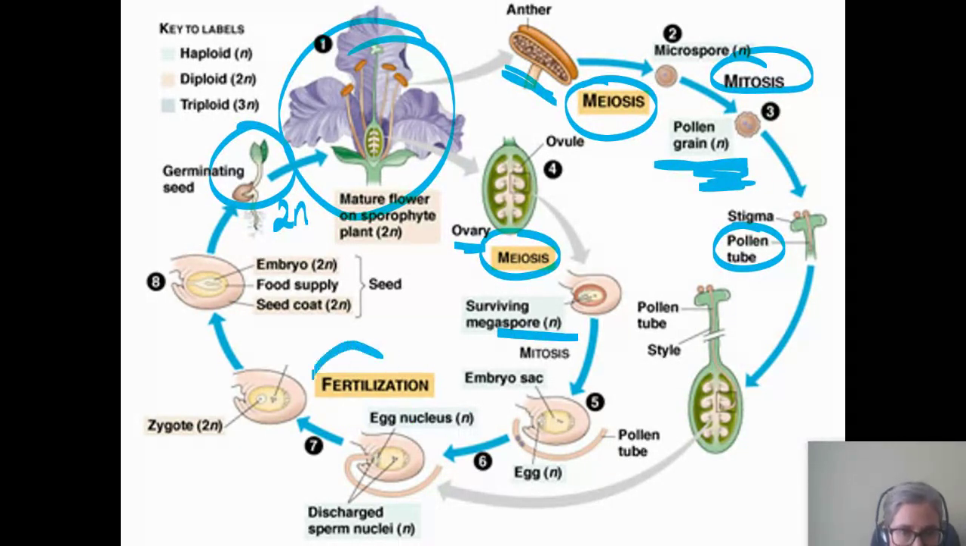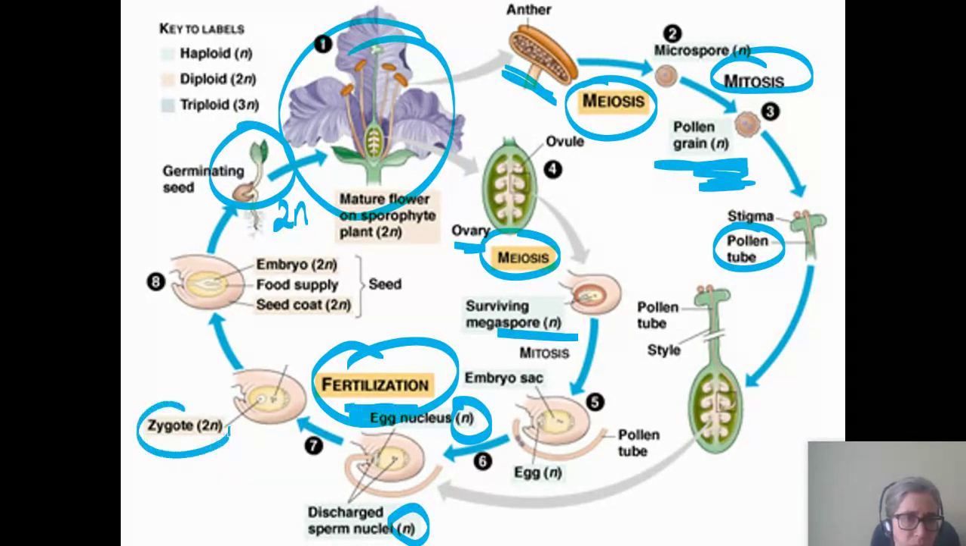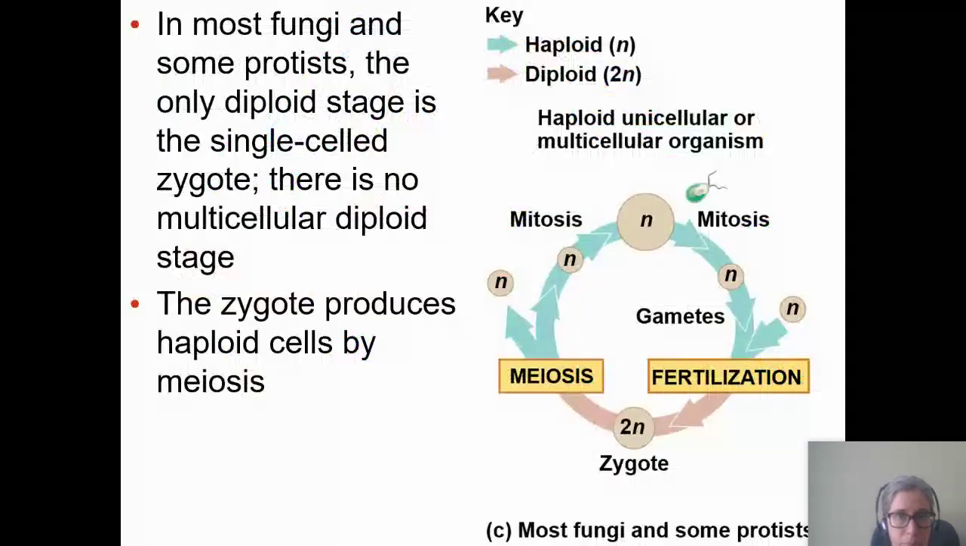And then fertilization takes place between the sperm and the egg, which is going to be just single-celled by the time they get there, and then they fertilize. You get a zygote, and then the zygote is diploid, right? And so it's going to do mitosis and eventually make this grown-up plant.